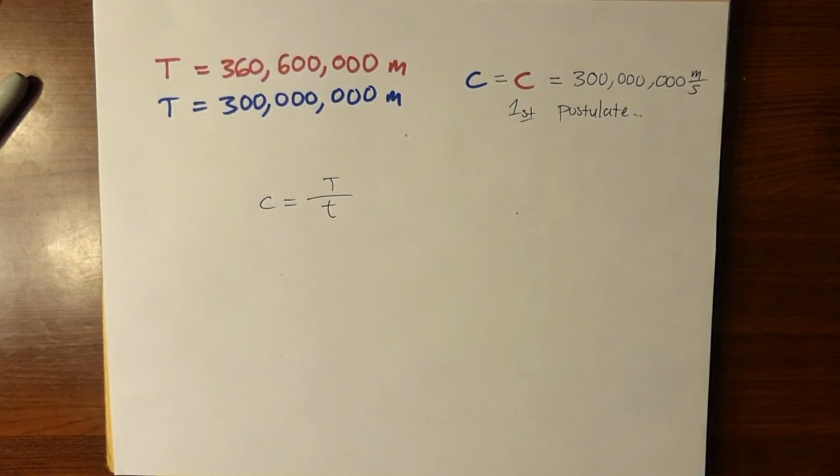So red and blue can agree that c is 300 million meters per second regardless. Now, we're going to use that equation c is equal to T over little t. Now that's basically the same as that equation we used for the second postulate of relativity, which is velocity is equal to distance over time, except the velocity is the speed of light, the distance is capital T, and the time is little t as always.